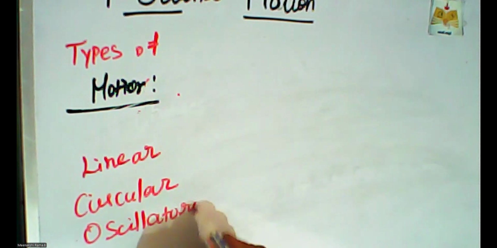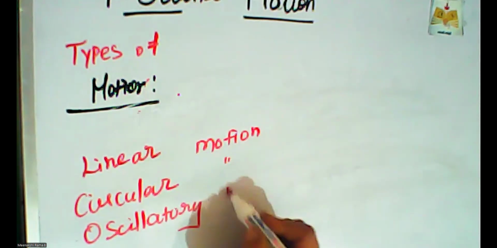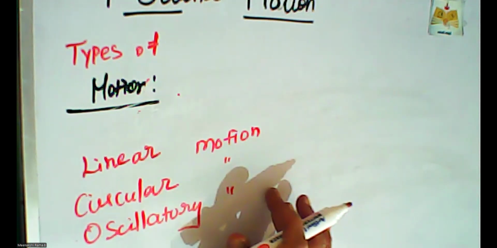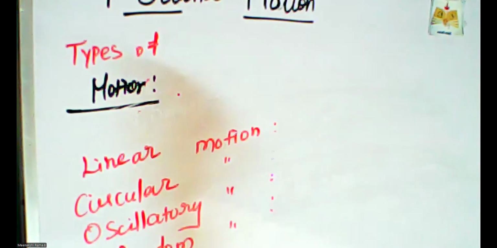So these are all the types of motion. The first one is linear motion, the second one is circular motion, and the next ones are oscillatory and random motion. So these are all the types of motion.